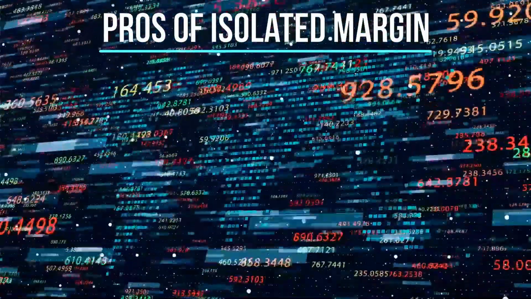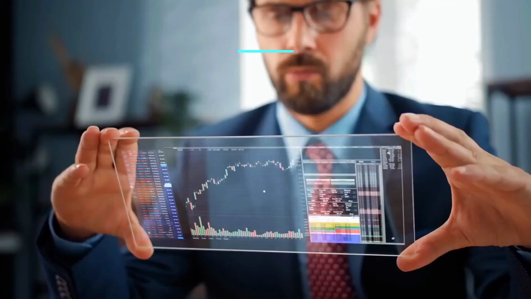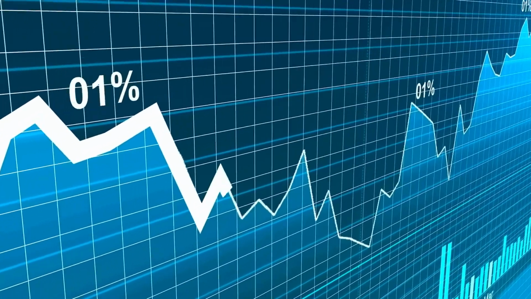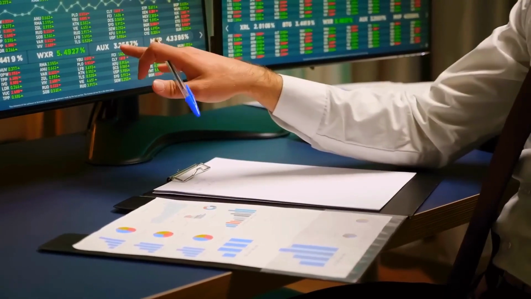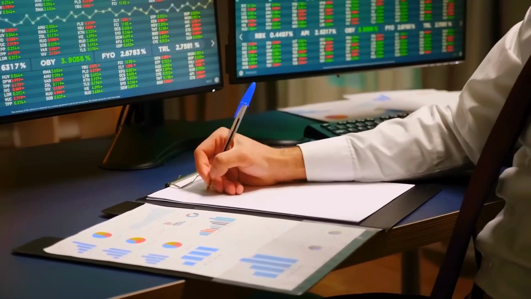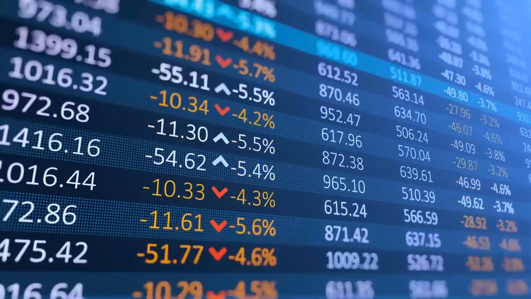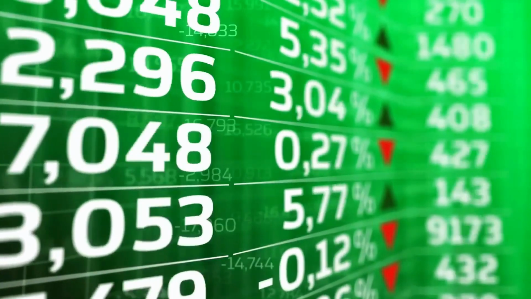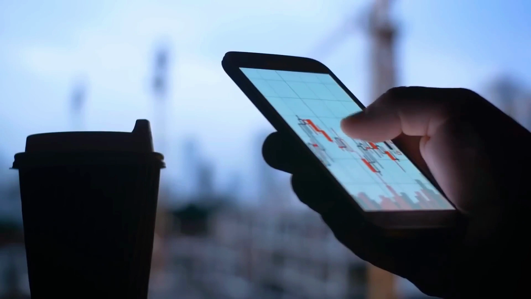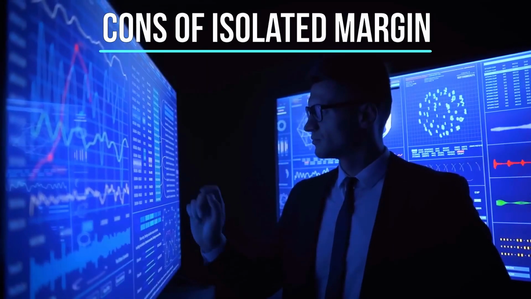Controlled risk. You decide how much of your funds you want to allocate and risk for a specific position. Only this amount is at risk, keeping the rest of your funds safe from potential losses in that particular trade. Clearer profit and loss. It's easier to calculate the profit and loss for an individual position when you know the exact amount of funds tied to it. Predictability. By segregating funds, traders can predict the maximum loss they can face in a worst-case scenario, aiding in better risk management.